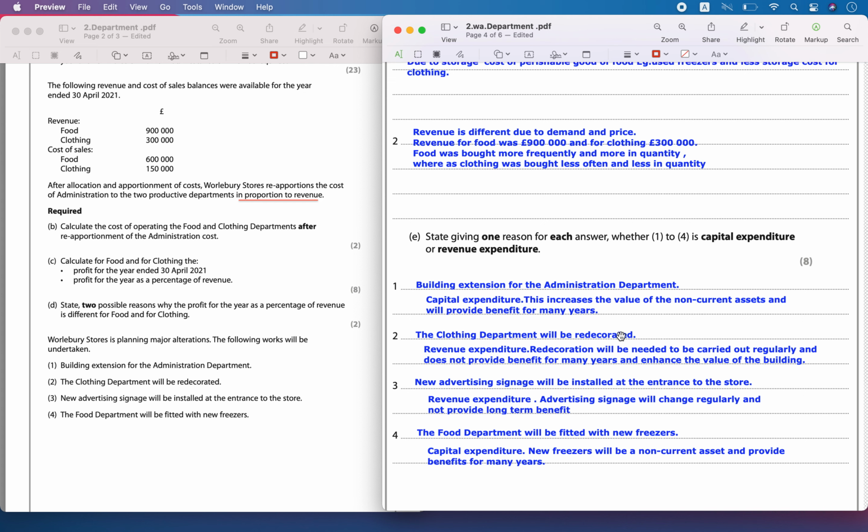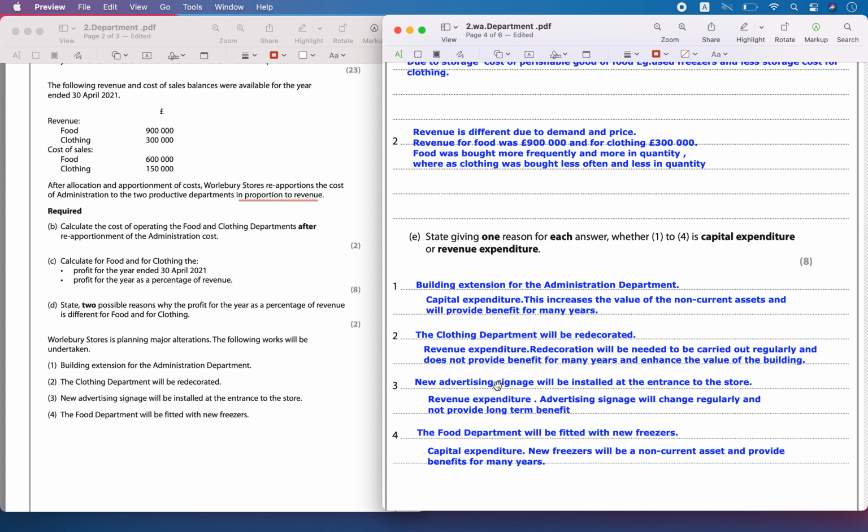The second one is that the clothing department will be redecorated. We can see this could be a revenue expenditure. Redecoration will be carried out regularly and it will not provide benefit for many years, so I might have to incur this cost over and over next year. Then the advertising signage will be installed at the entrance of the store.